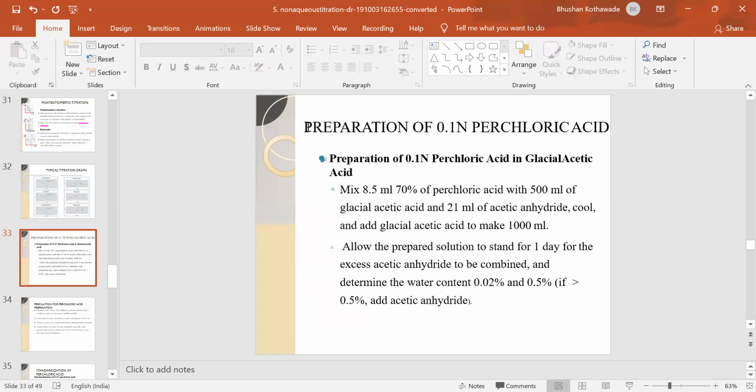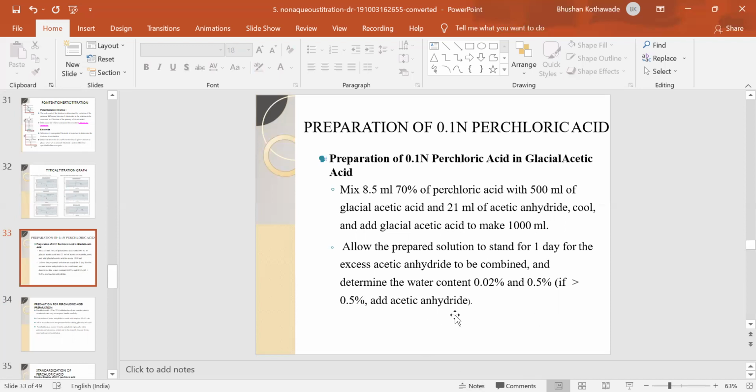And as we all know, for the titration of bases we use perchloric acid as the titrant. Its preparation is also very different. Perchloric acid is prepared in glacial acetic acid: 8.5 ml of 70% perchloric acid with 500 ml of glacial acetic acid and 21 ml of acetic anhydride. Cool, and add glacial acetic acid to make 1000 ml. Allow it to stand for one day for the excess acetic anhydride to combine, and determine the water content.